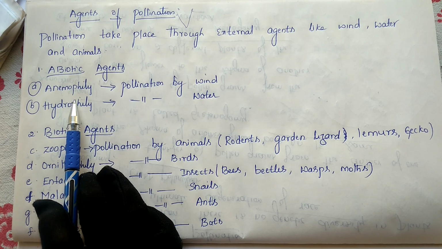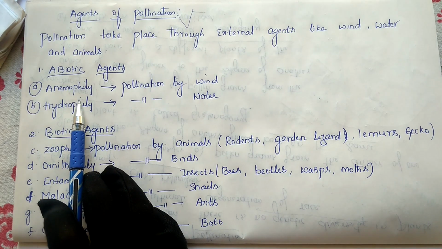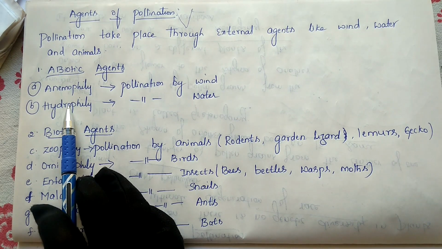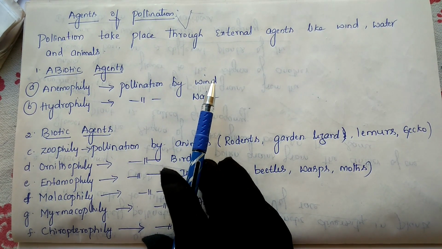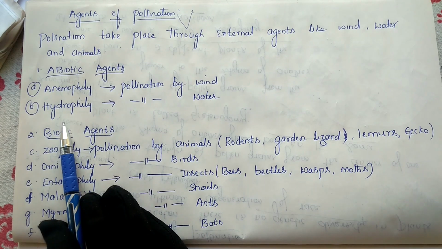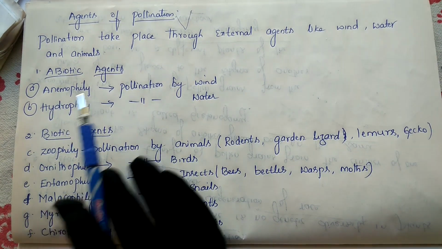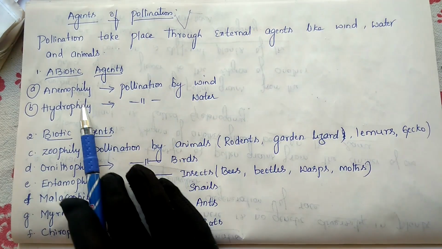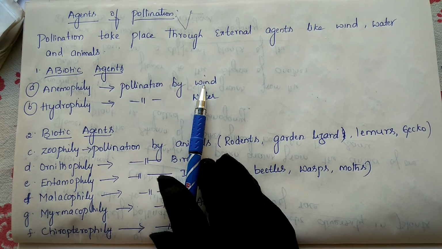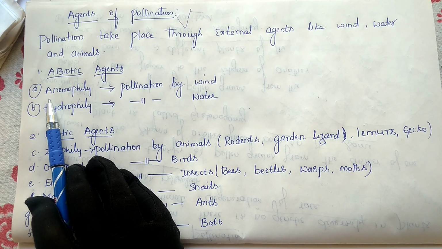Keep this in mind, it is important for your NEET, especially for your NEET. These concepts are important. A question may say pollination held by the wind is called, and they will give 4 options: anemophily, hydrophily, zoophily, ornithophily, or some other options. So the answer here is anemophily. If the pollination is held by the wind, we call it anemophily.